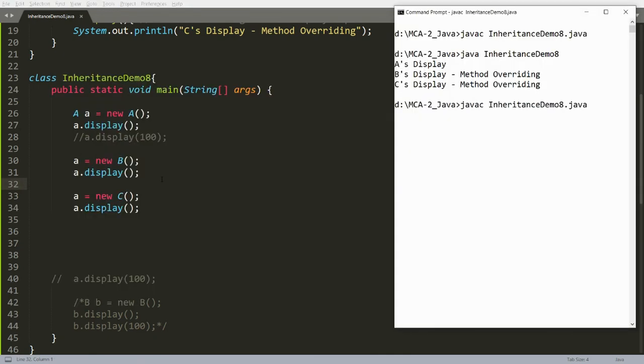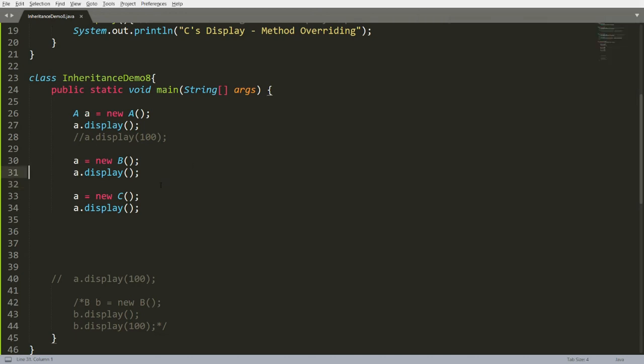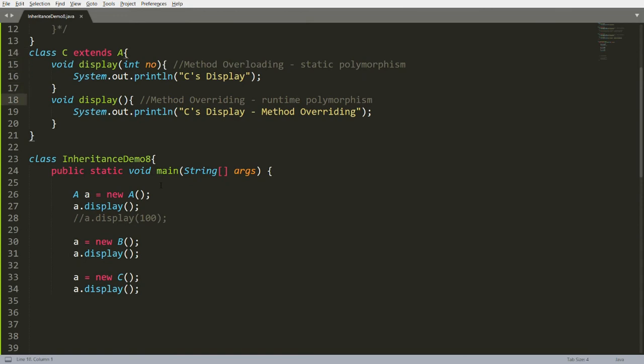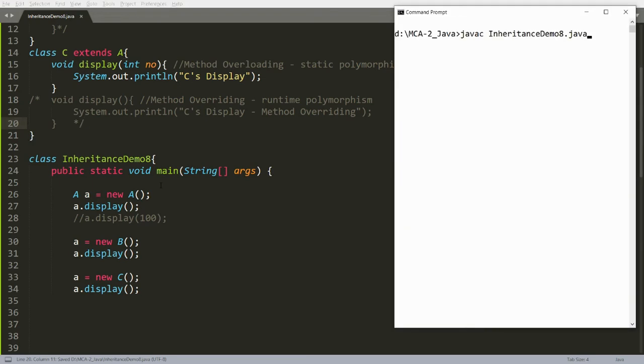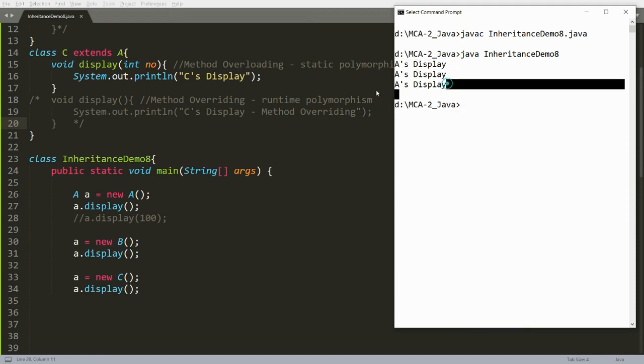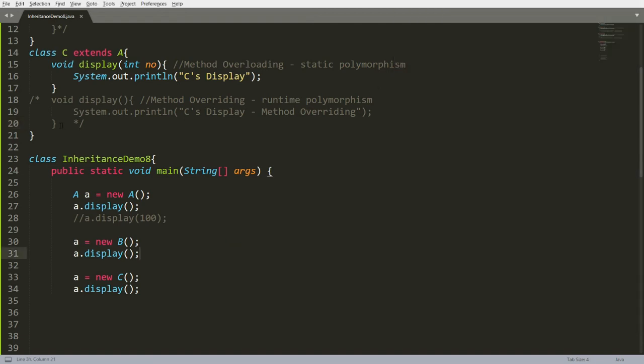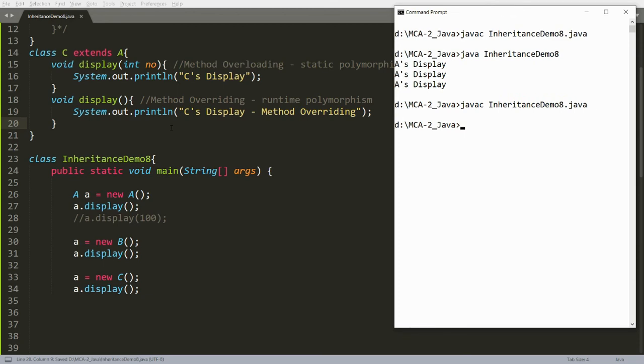So let me recompile this and let me run this. You will get A's display over here. It means that if child does not override the function, and if father is pointing to child, then the function of the father will be called, and that is A's display, A's display, and A's display. So if child is not overriding, then the function of the father will be called. But if child is overriding in C, then C's display will be called.